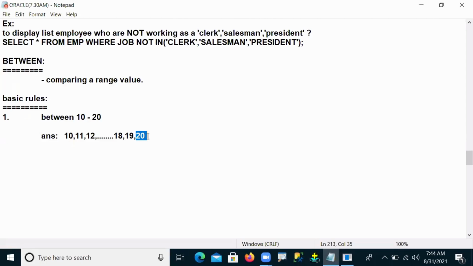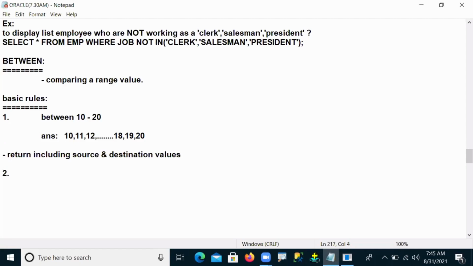So what is the nature of the BETWEEN operator? Whatever range I give, the source and destination values are also included in the calculation by the BETWEEN operator. Understand my point? This is the first point that should be remembered: the BETWEEN operator returns the source and destination values, including them.